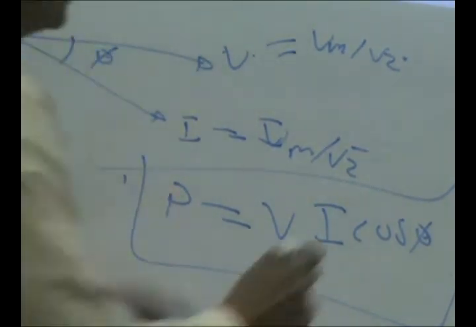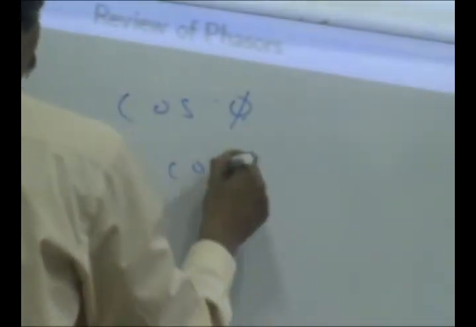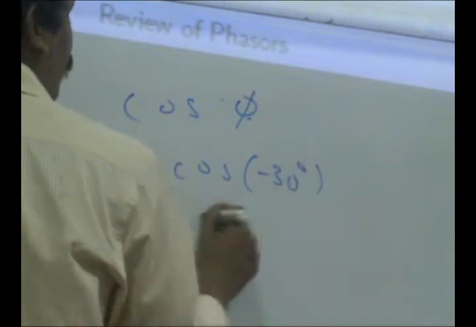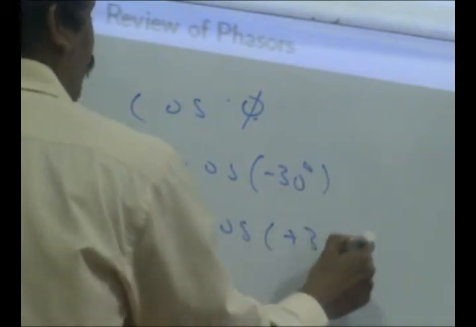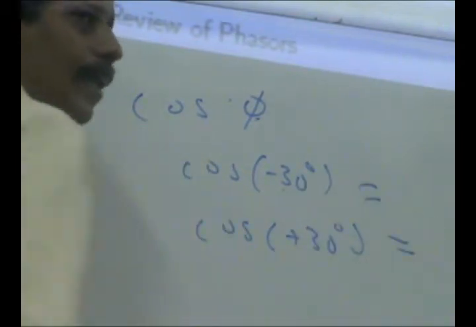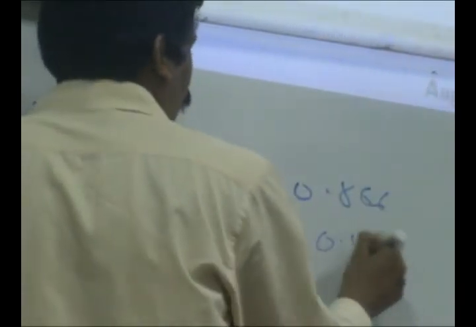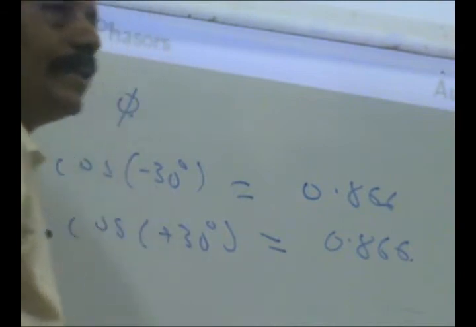So the point is that cos of minus 30 degrees and cos of plus 30 degrees are the same, right? Both are root 3 by 2, or 0.866.